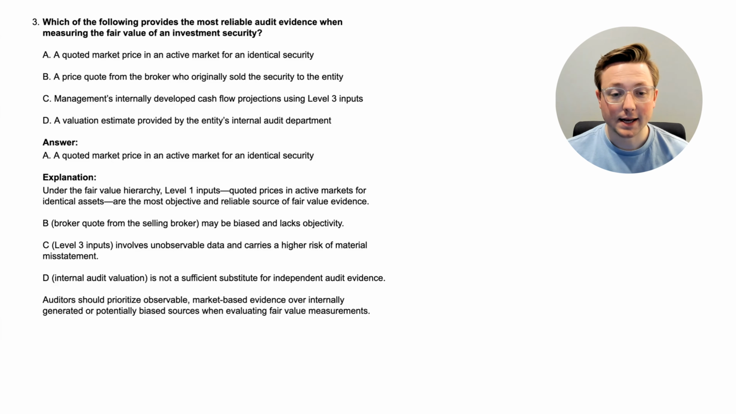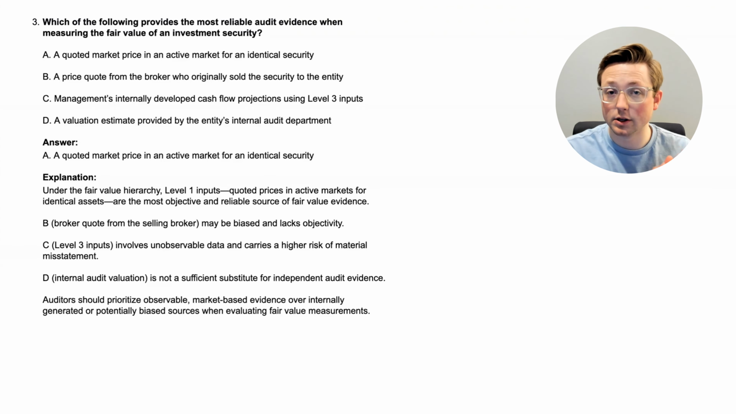All right, here we are at the answer. A quoted market price in an active market for an identical security. You could probably have reasoned your way through that one, so let's go over this to make sure that it makes sense. Under the fair value hierarchy, level 1 inputs, and that's quoted market prices in active markets for identical assets, are the most objective and reliable source of fair value evidence.